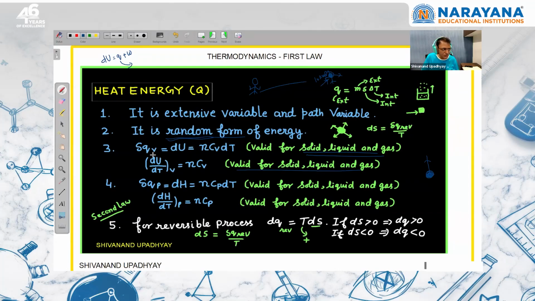Similarly, when pressure is constant, we can say that change in enthalpy with respect to temperature at constant pressure is heat capacity at constant pressure. This is also valid for solid, liquid and gas.